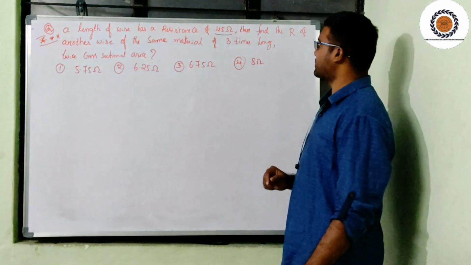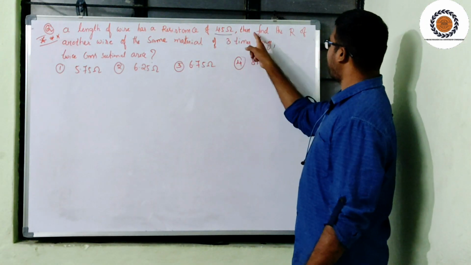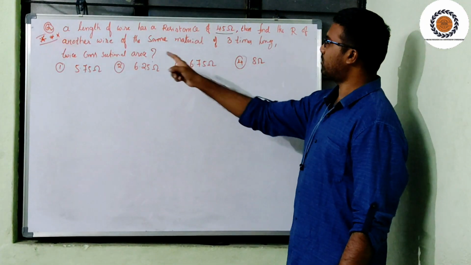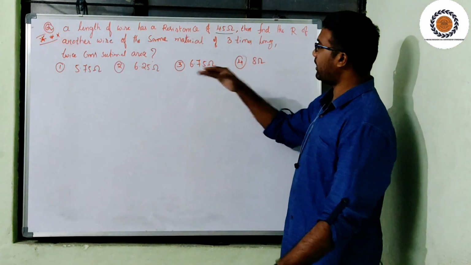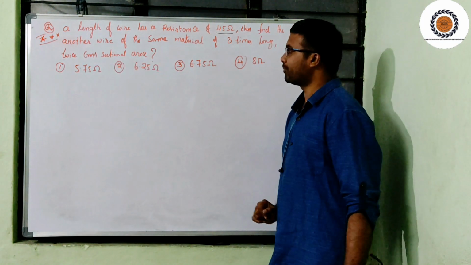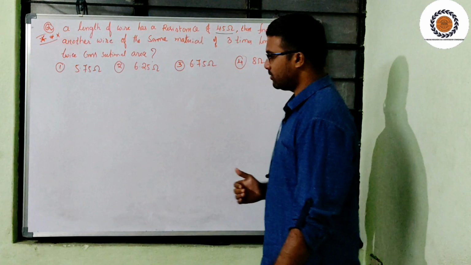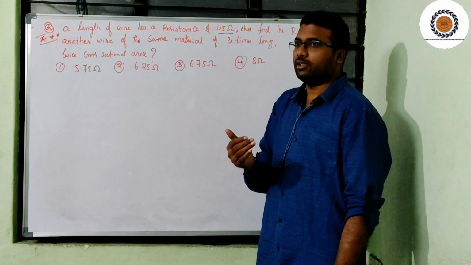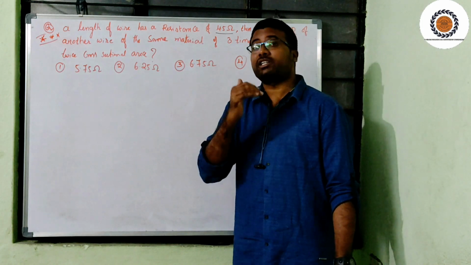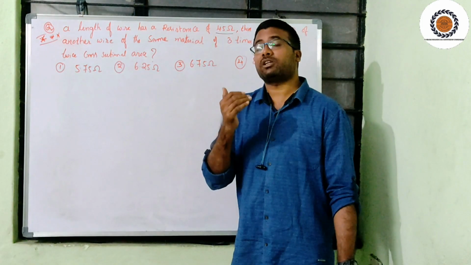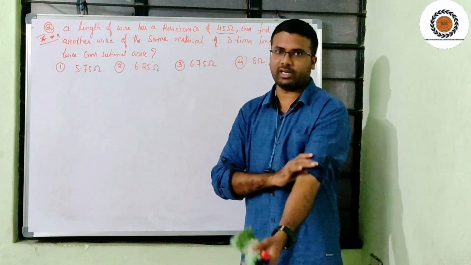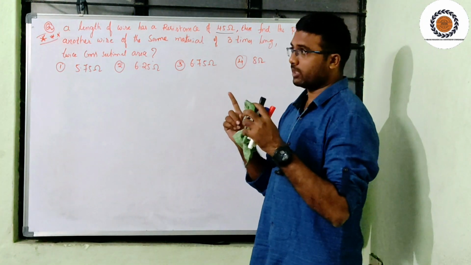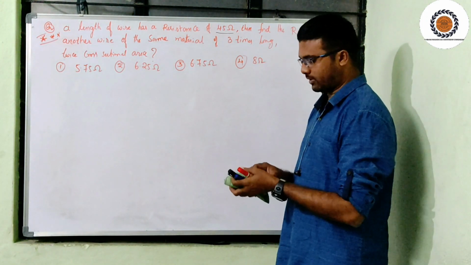Let's see the question. A wire has a resistance of 4.5 ohms. Then find the resistance of another wire of the same material, 3 times long and twice the cross-section area. As I told in the previous session, the resistance of any conductor can be affected by certain physical modifications in dimensions, right? Those modifications and variations I have already explained.